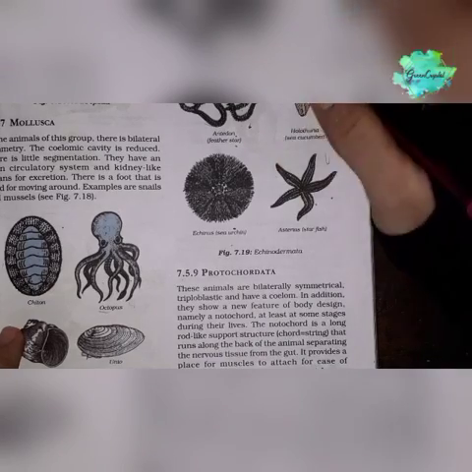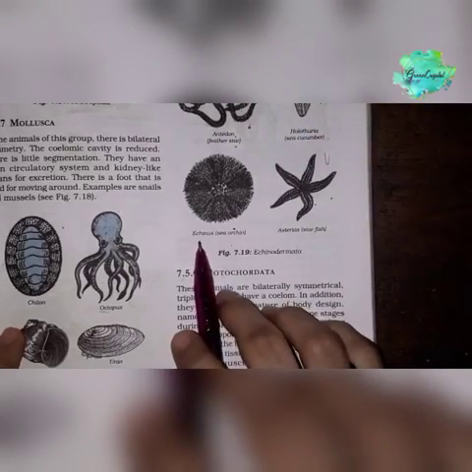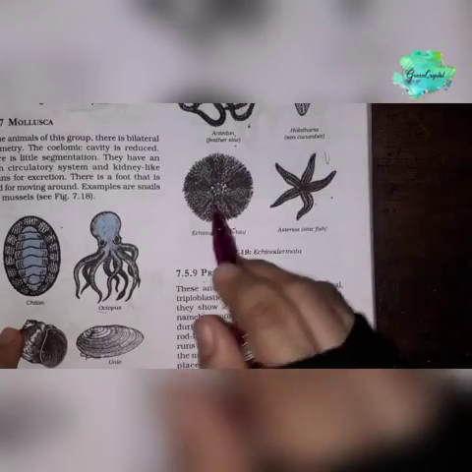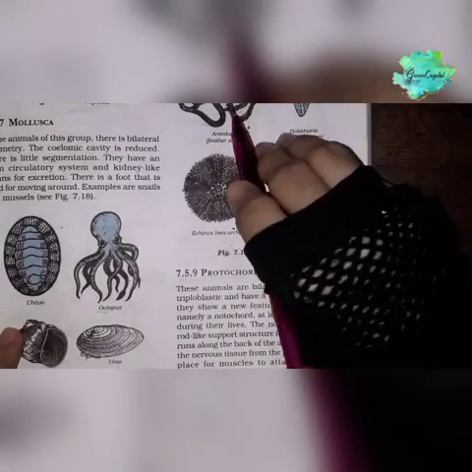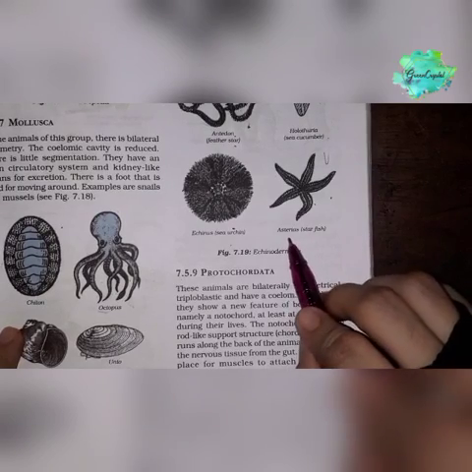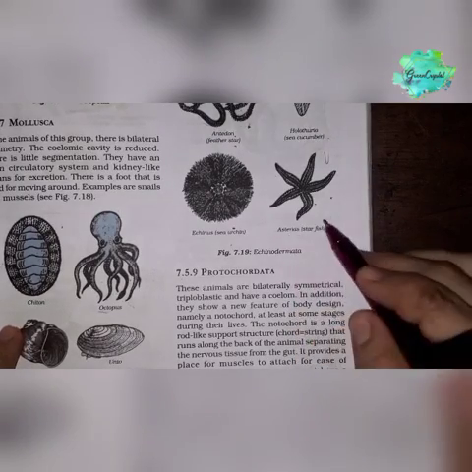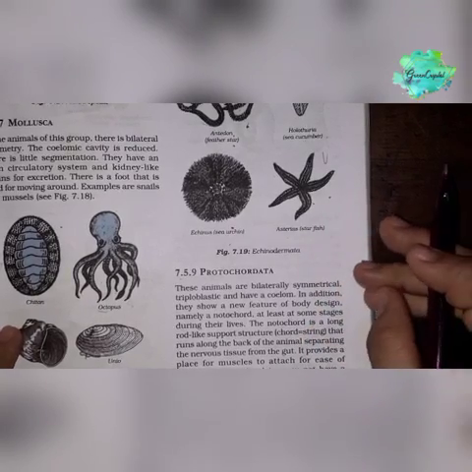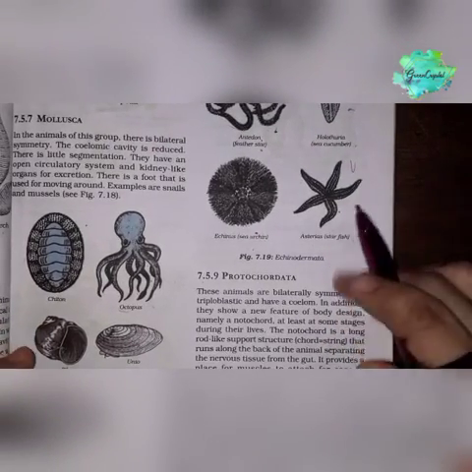Okay, cucumber-like shape. And this one is Echinus or sea urchin. This sea urchin is typically a spiny globular structure found in the seabed, found in the coastal area. And these are also starfish, Asterias, found in the coastal area. They are also called sea star, brittle star, basket star, etc.